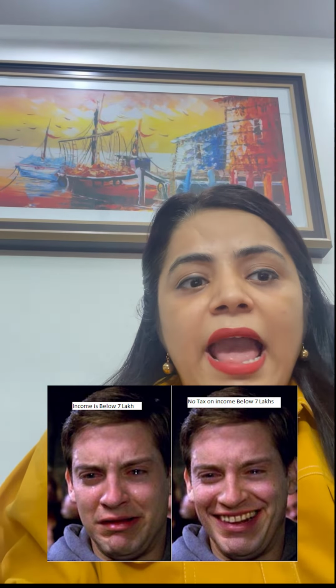Additionally, these tax slabs are applicable for those whose taxable income is above rupees 7 lakhs. There will be no tax for those whose taxable income is below 7 lakh as per the latest announcement in budget 2023. Okay, now we have understood the new tax regime. Now we shall move forward to the old tax regime.